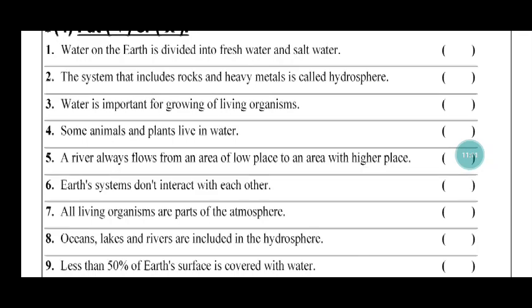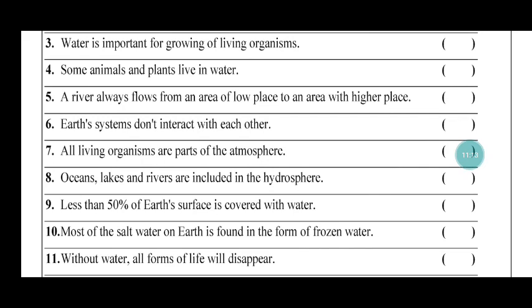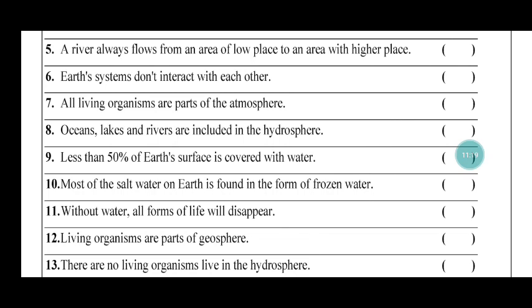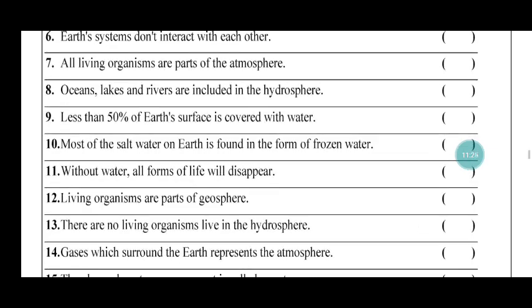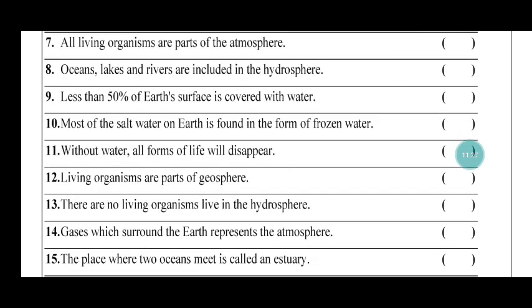A river always flows from an area of low place to an area with higher place. False. 6. Earth systems don't interact with each other. No, false. 7. All living organisms are parts of the atmosphere. No, false. 8. Ocean, lakes, and rivers are included in the hydrosphere.